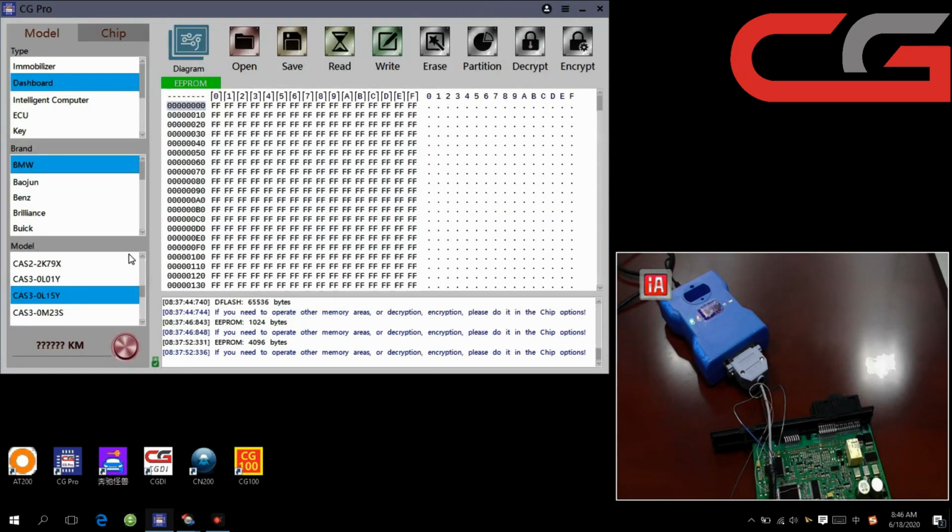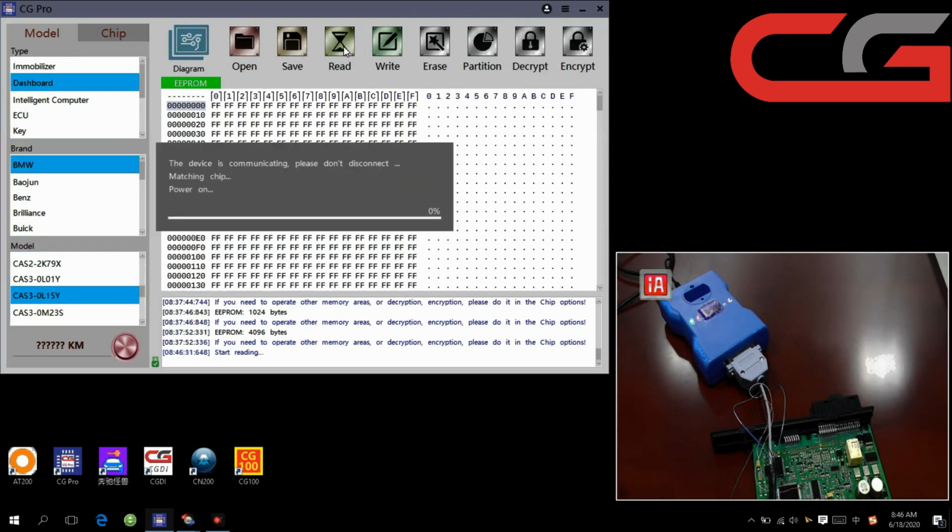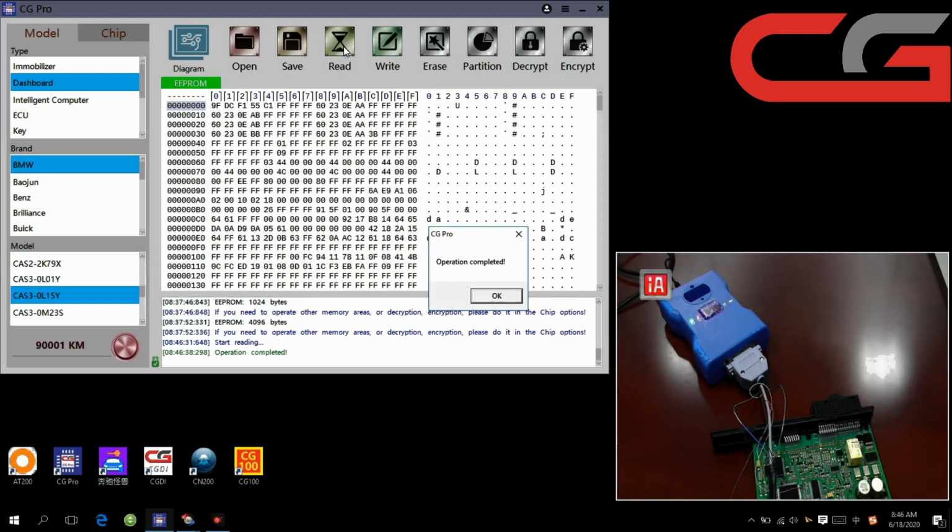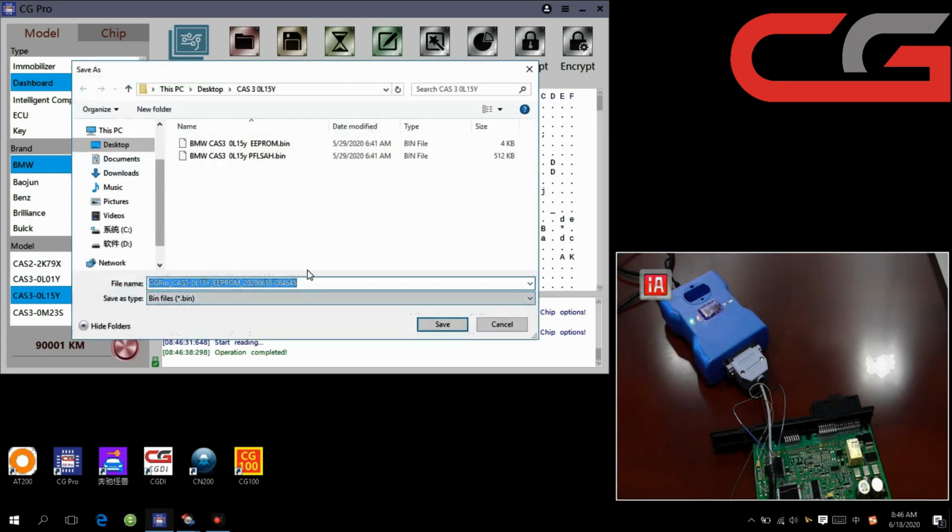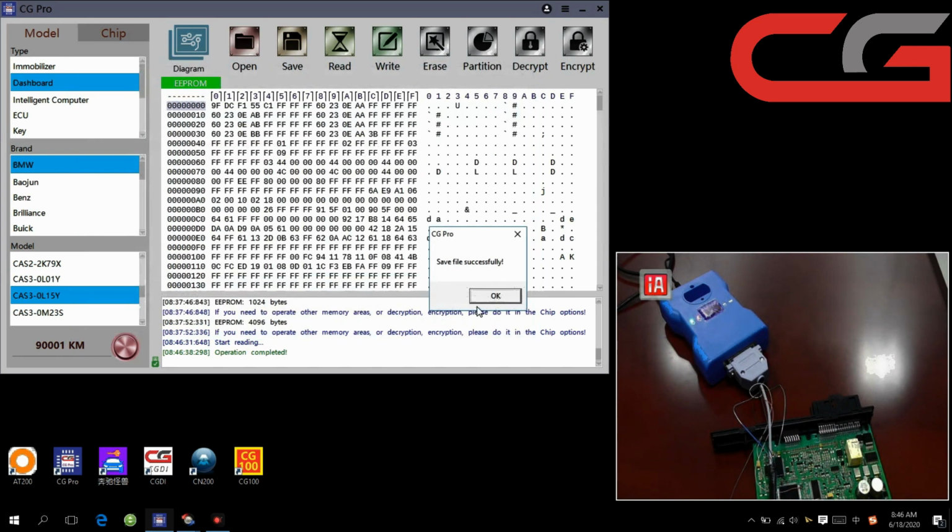Back to the software. This place, we read the CAS. If your wiring is not good, the operation will fail. Here you can check the operation completed. Click OK. We save it in a place. Okay, you can check the kilometer here. It is 9000001. Okay, we change it.